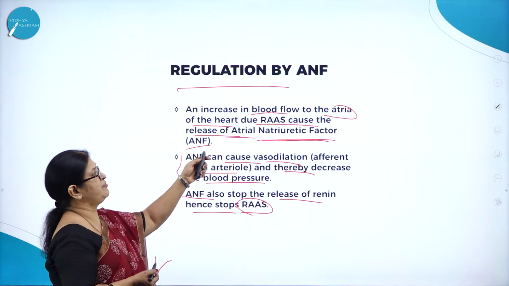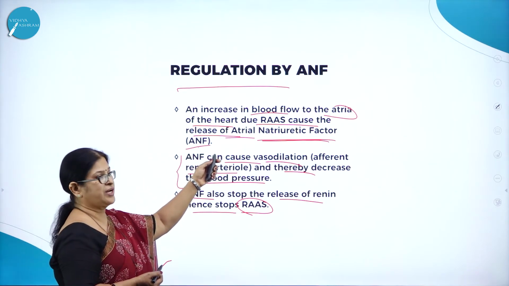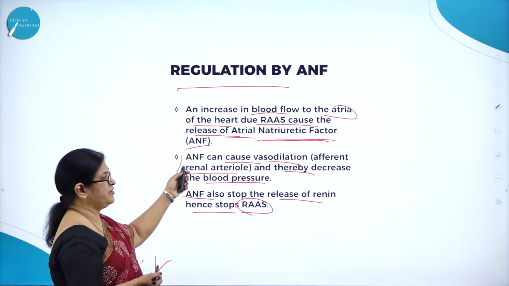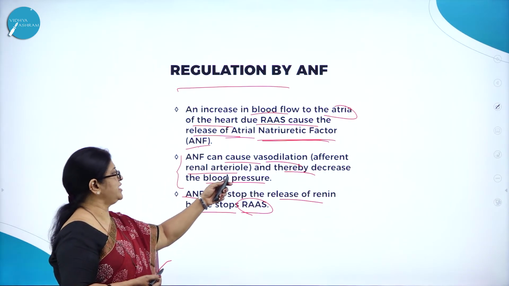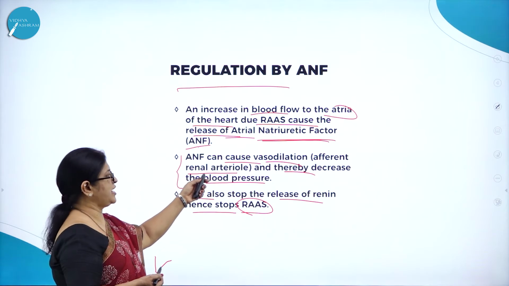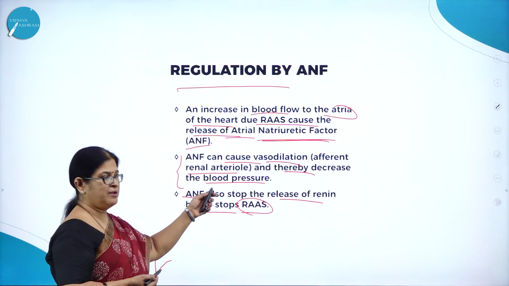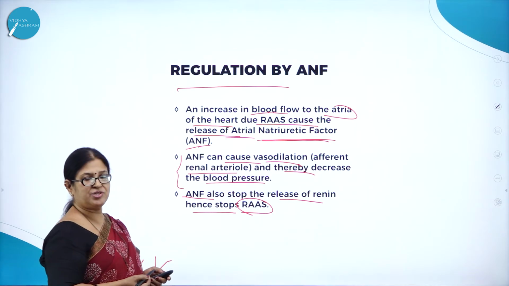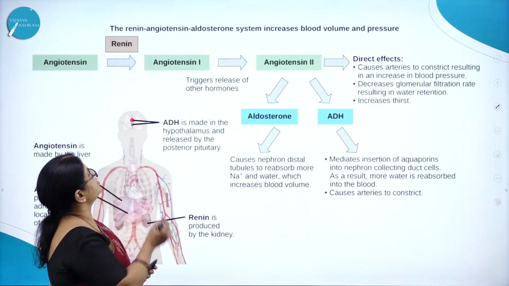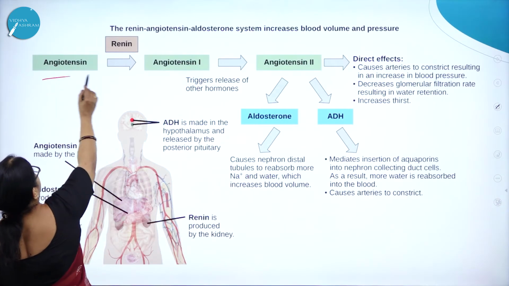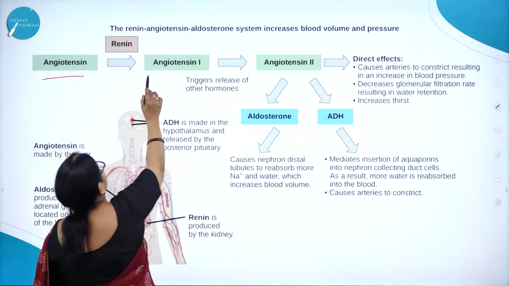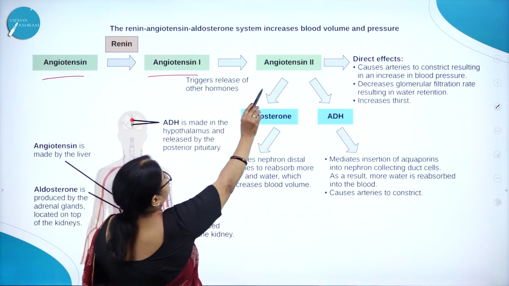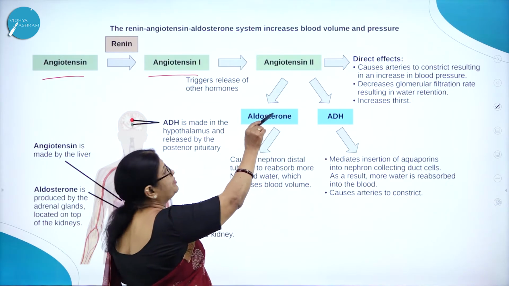Increase in blood flow to the atria of the heart due to RAS causes the release of atrial natriuretic factor, ANF, and ANF can cause vasodilation of the afferent renal arteriole and thereby decrease the blood pressure. ANF also stops the release of renin, hence stops what? RAS. Here you can see the renin-angiotensin-aldosterone system increases blood volume and pressure.